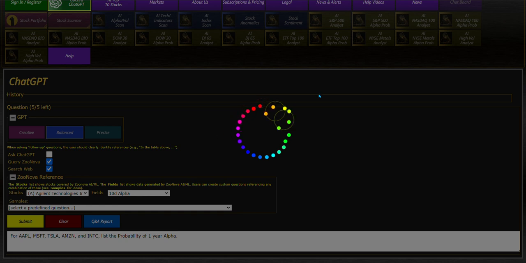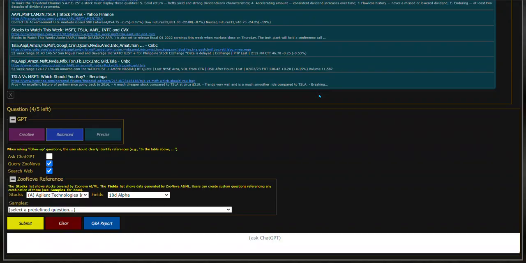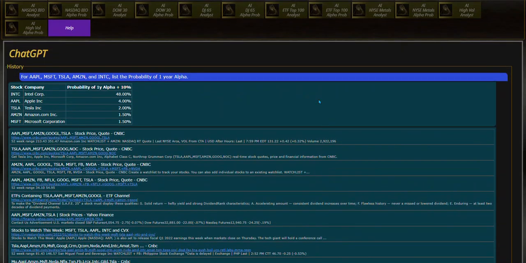We submit that question. And we get an answer. And here's the probability of alpha 1 year out, that would be 10% or greater. Those are the different probabilities right there for those different stocks.